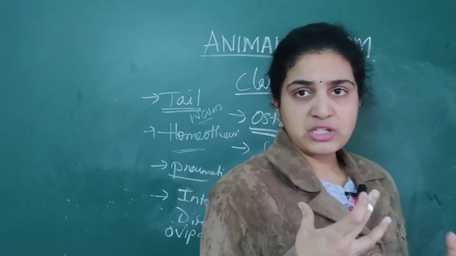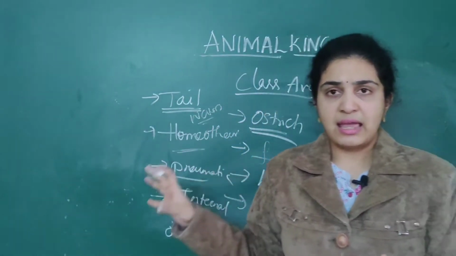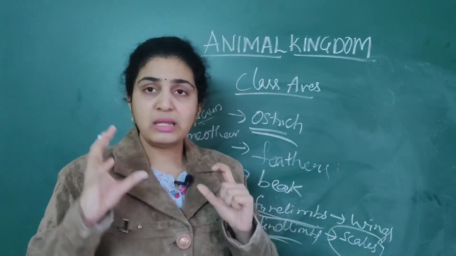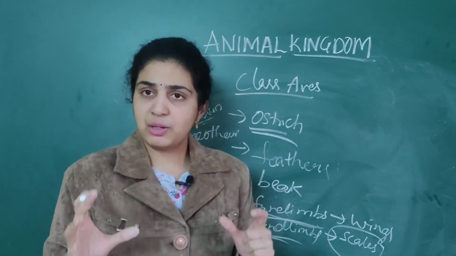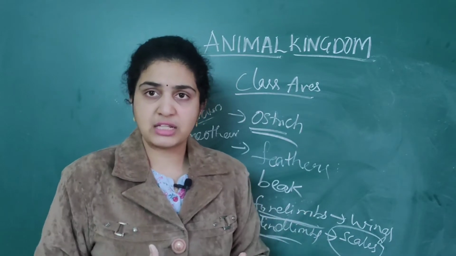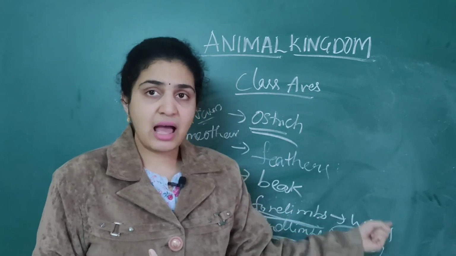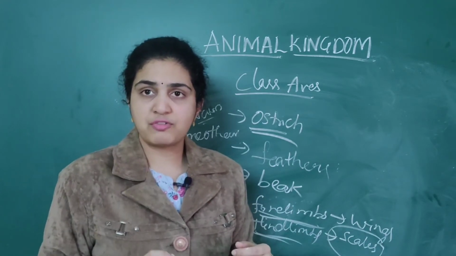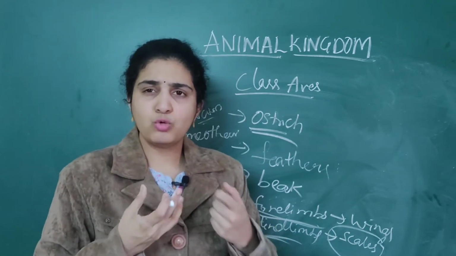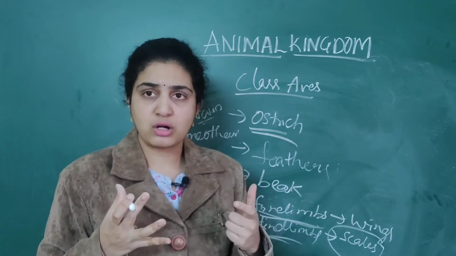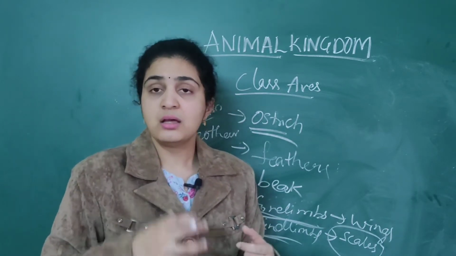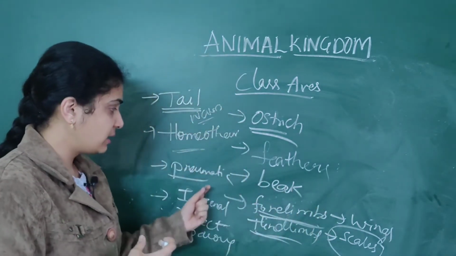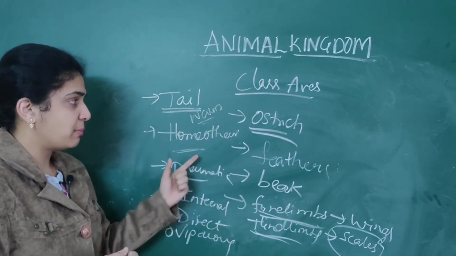Don't get so confused regarding this. The main points of Aves which you should remember are simple. Imagine a bird. Will a bird have feathers? Yes, feathers will be present. Then they will have wings for flying. The body will be very soft for them. It won't secrete a numerous amount of oil. The skin of the bird will secrete oil only near the tail. So that point you should remember.